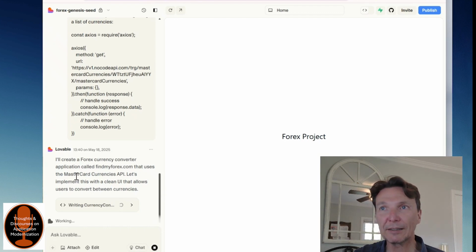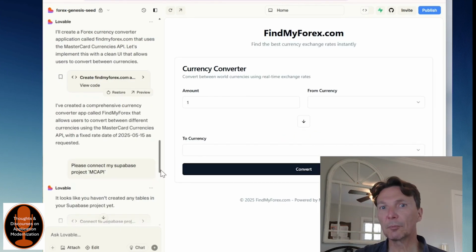So I'll be back in a couple of minutes once it's gone and created that app. And we can see how well it's actually doing that. And with typical vibe coding, there's normally some issues that you then have to go and look at and resolve, because they're not 100% perfect yet. So I'll be back. Okay, I'm back.